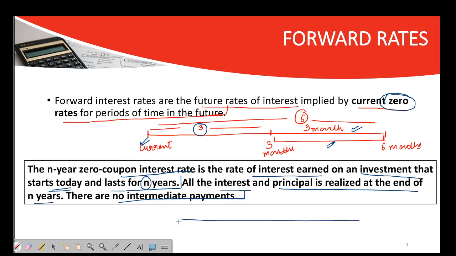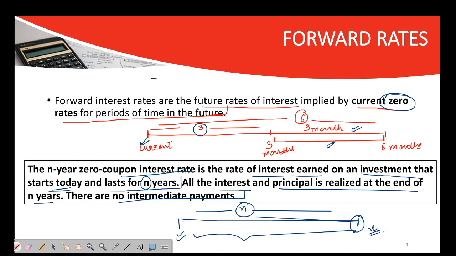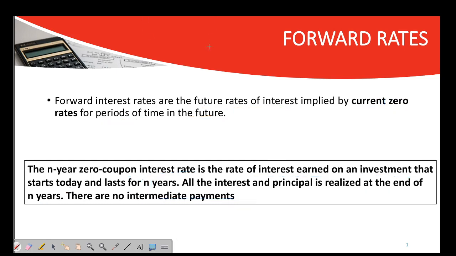So this is a timeline. After n periods you will realize a certain amount, say x. So what will be the interest rate? This is the zero coupon interest rate. I hope this is understood now.